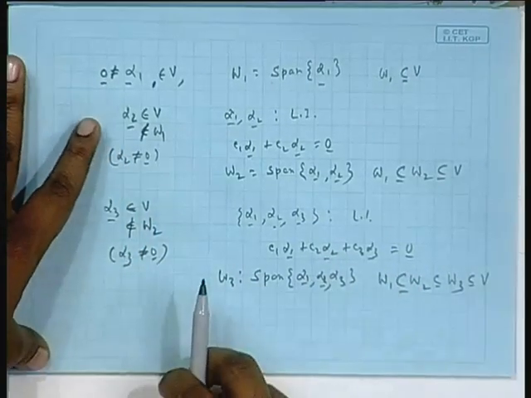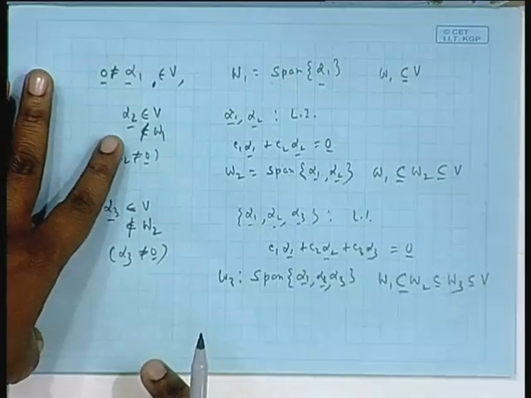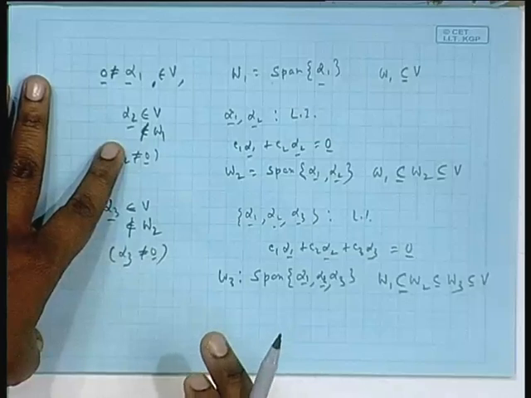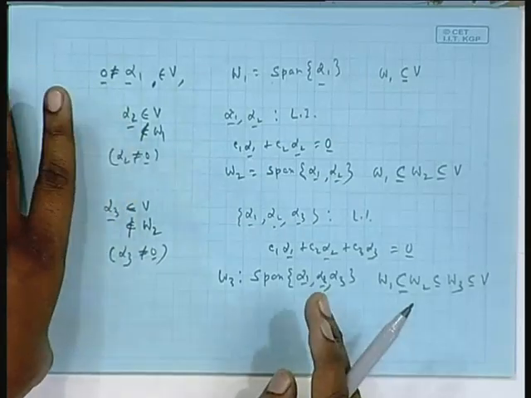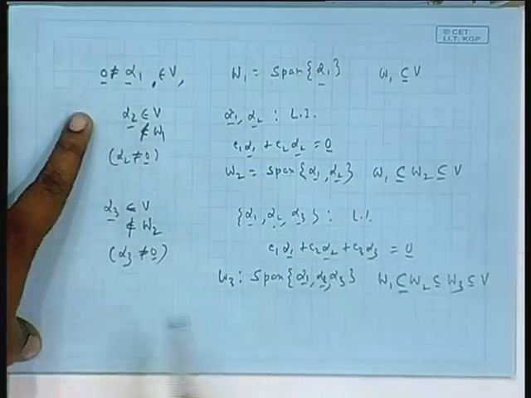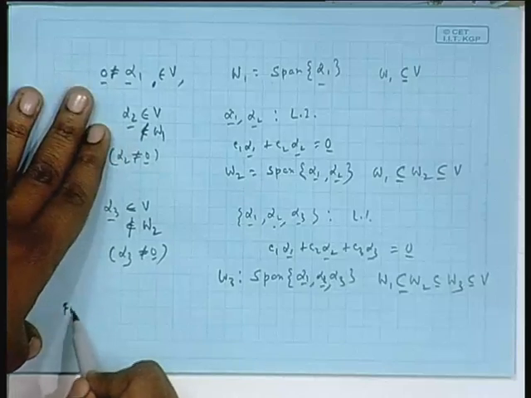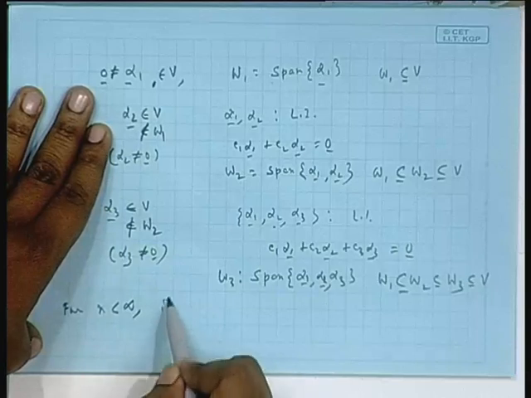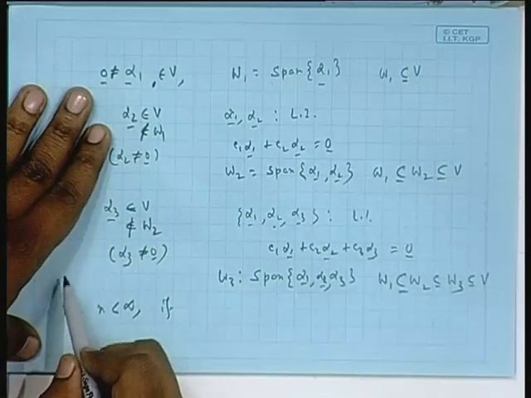If it so happens that after a finite number of steps, I arrive at W n, and then W n coincides with V, that is, there is nothing outside W n. That is, for n less than infinity, you are getting a sequence of subspaces, isn't it?